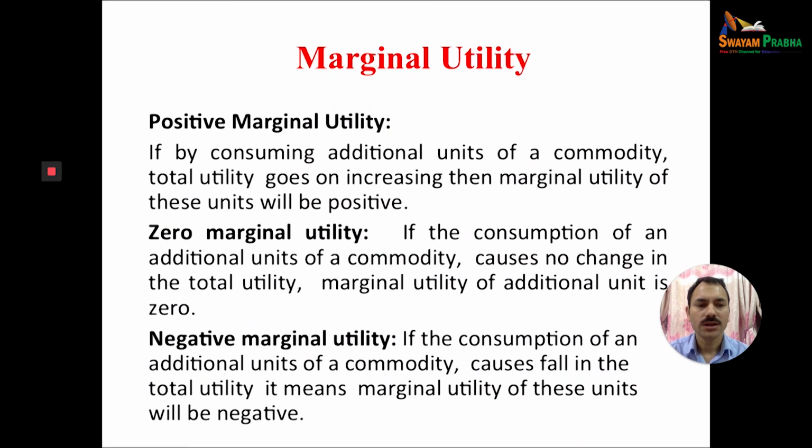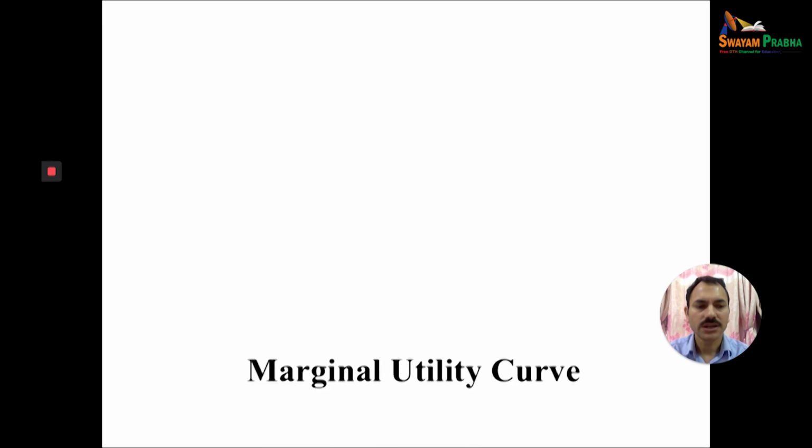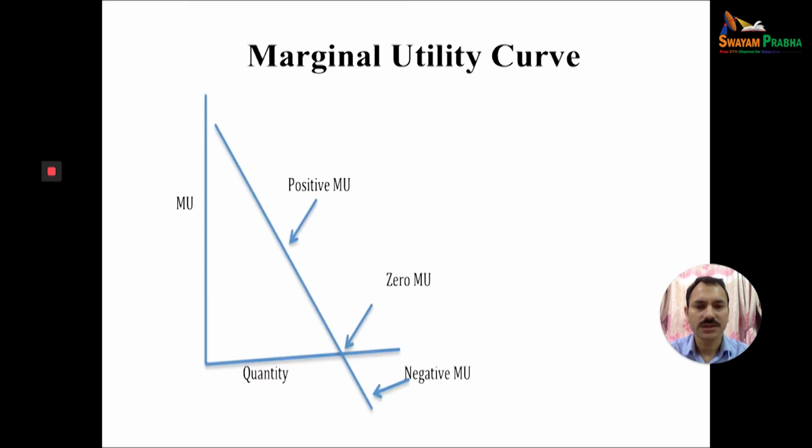When on consuming an additional unit of a commodity the total utility starts decreasing, it means the marginal utility is negative. Let us see this with the help of this diagram. On the X-axis we have quantity, on the Y-axis marginal utility, and this curve is downward sloping.